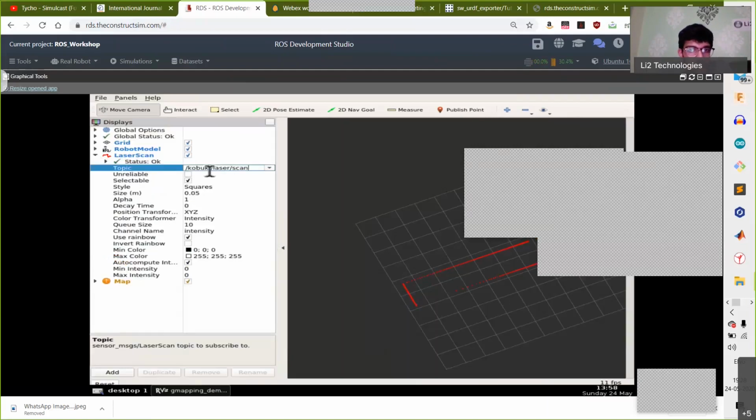It's called /kobuki/laser/scan. All right. So when you choose that topic, it'll help you to visualize exactly what those numbers meant.